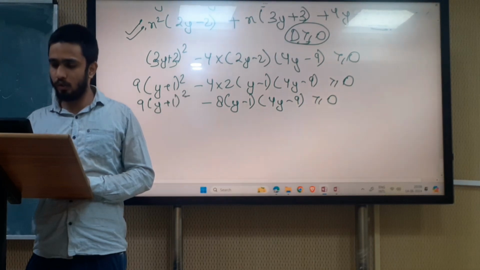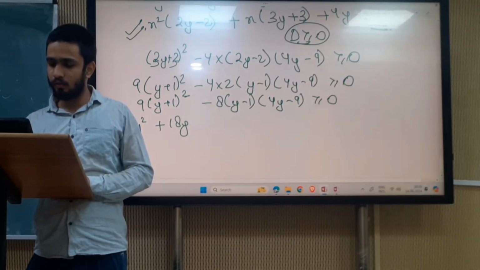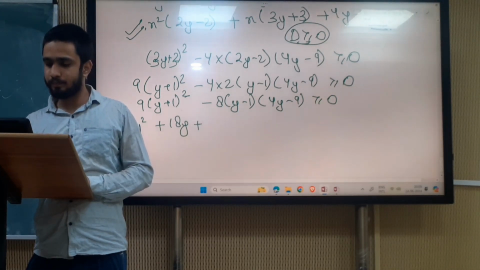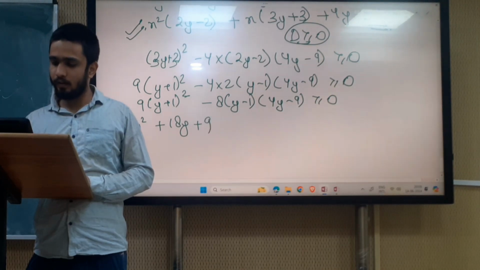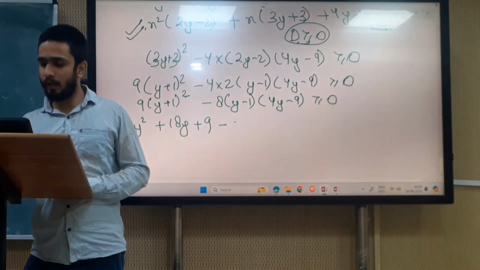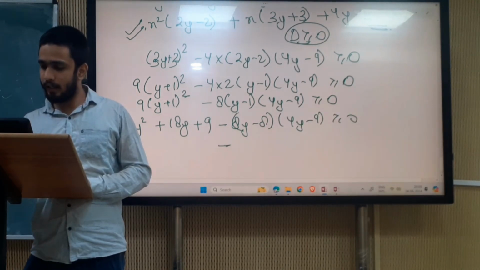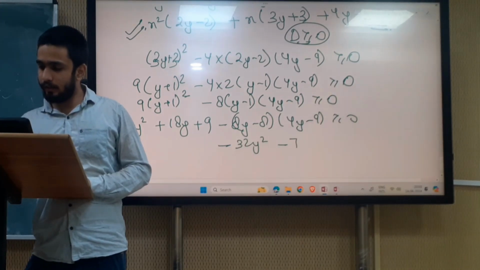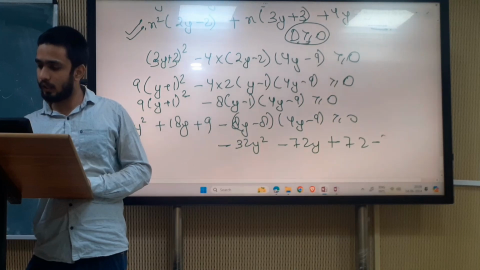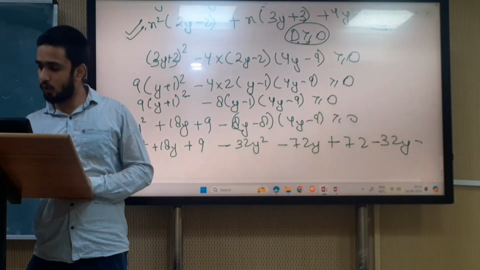9 into (y plus 1) whole square is 9y square plus 18y plus 9. Then minus 8 into (y minus 1) into (4y minus 9), which gives 32y square minus 104y plus 72.